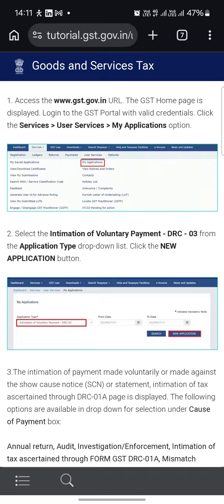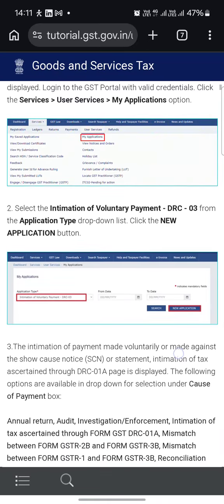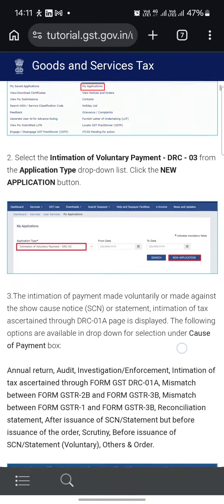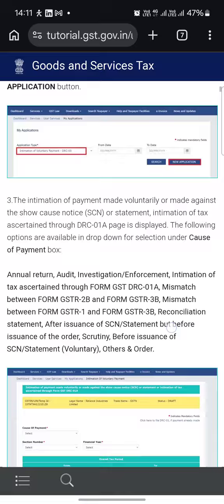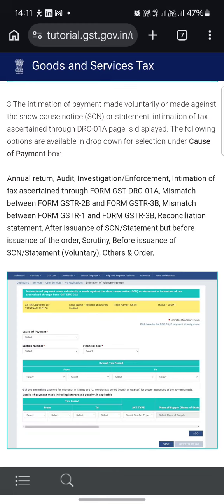Access the GST portal. The GST home page is displayed. Log in to the GST portal with valid credentials. Click Services, User Services, My Applications. Select Intimation of Voluntary Payment DRC-03 from the application type drop-down list. Click the New Application button. The intimation of payment made voluntarily or made against the notice or statement, intimation of tax ascertained through DRC-01A page is displayed.